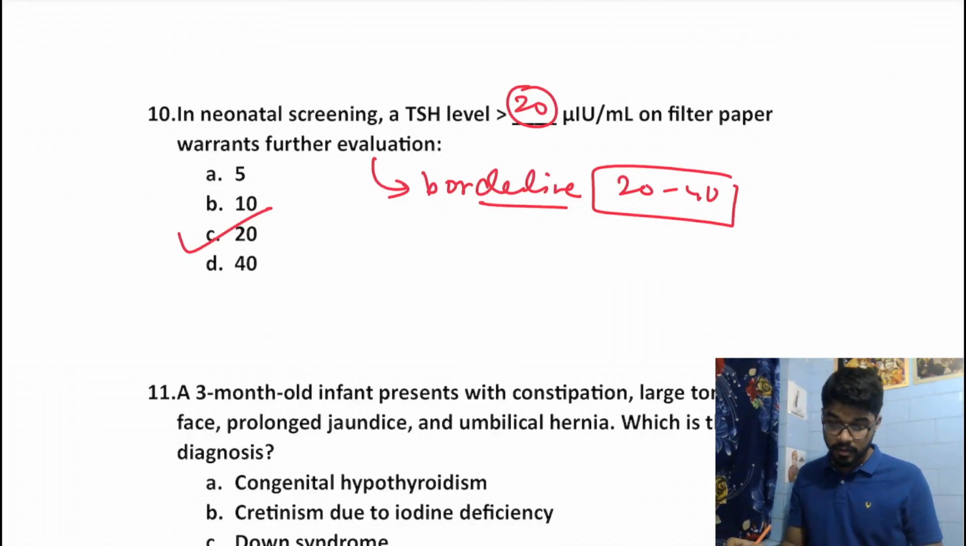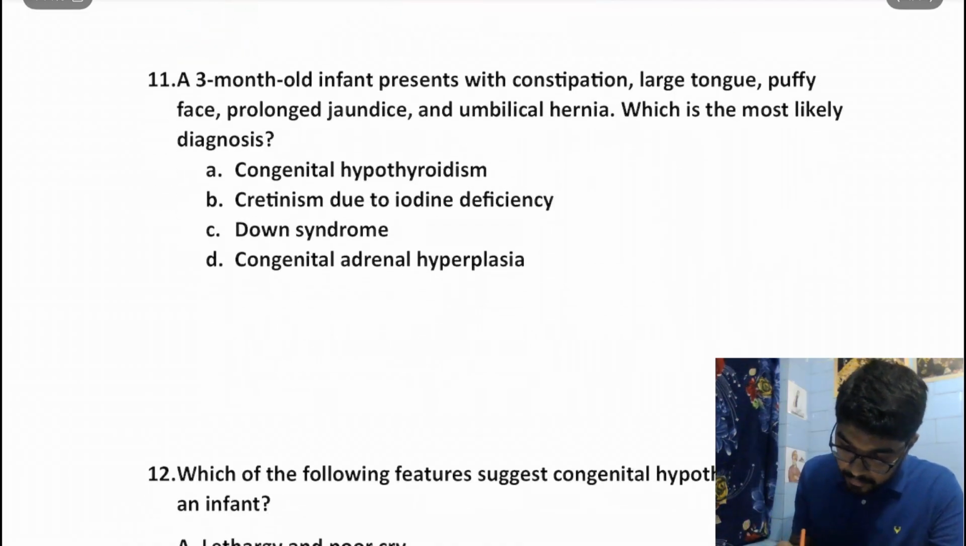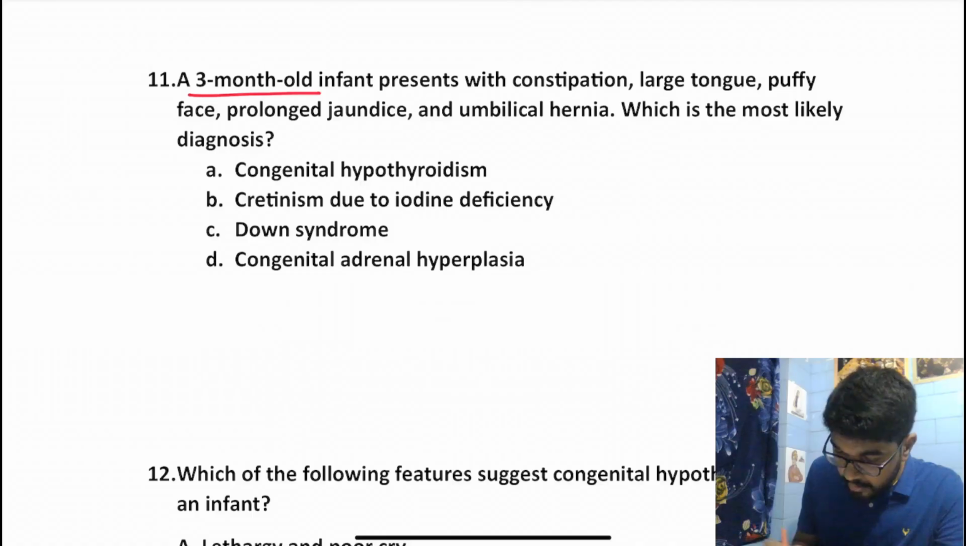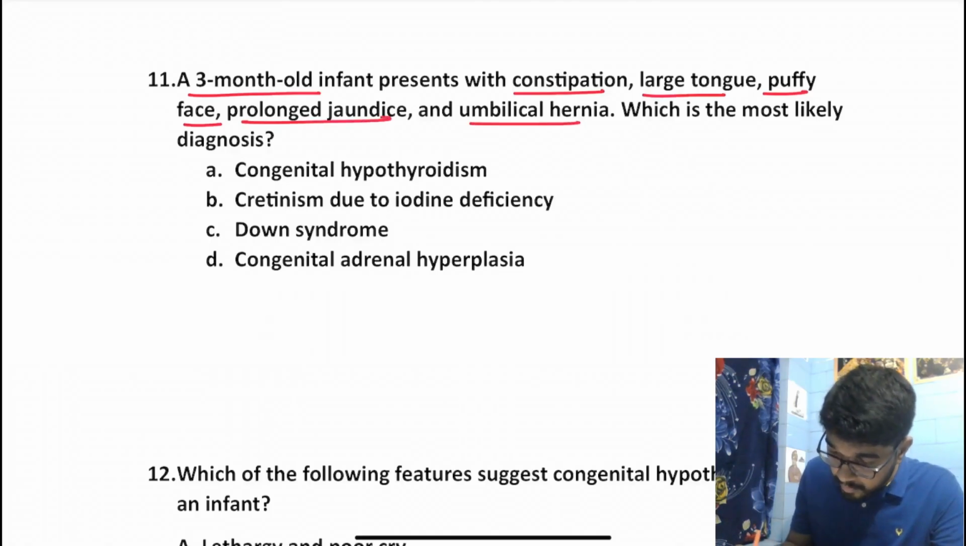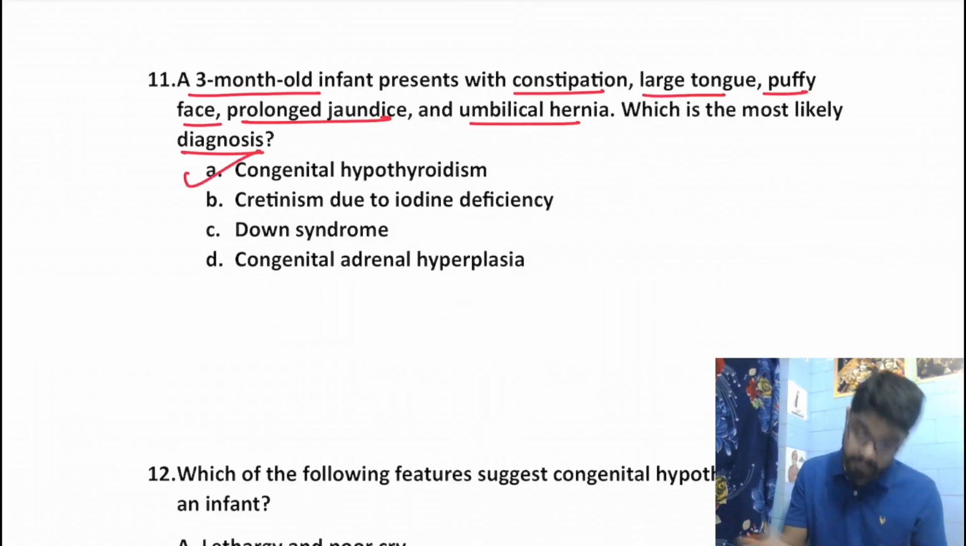Okay. So moving on to the next question. A 3-month-old infant presents with constipation, large tongue, puffy face, prolonged jaundice, umbilical hernia. What is the most likely diagnosis? Everything over here is suggestive of congenital hypothyroidism. Our answer is congenital hypothyroidism.